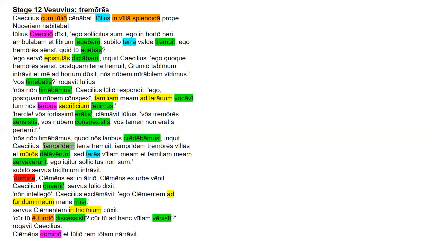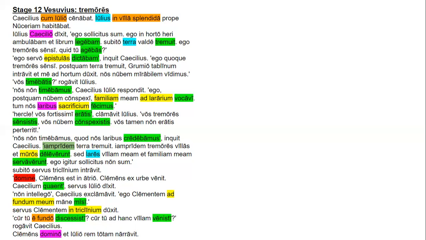Cur, in the second sentence there, is also why. It's another adverb. Tu is, again, a personal pronoun. It's the subject. Ad hanc villam is a prepositional phrase. Ad plus accusative is motion towards. Hanc is a demonstrative pronoun, which modifies villam. Villam means this. And venisti is, I think both of these verbs, I think I might have misspoken with discessisti, they are second person singular perfect tense verbs, right? So tu is the subject. Rogavit is a third person singular perfect tense verb, and Caecilius is the subject.